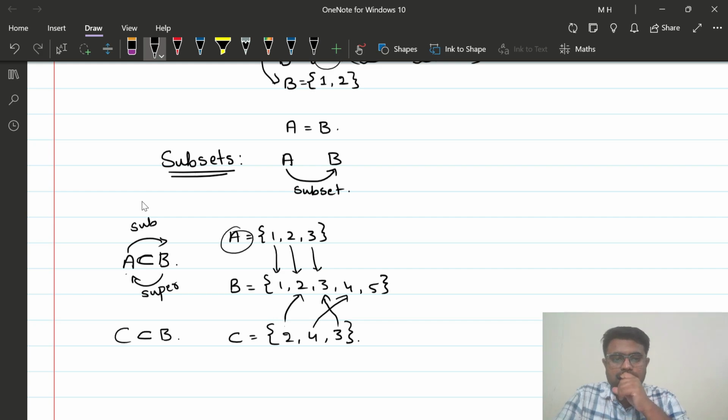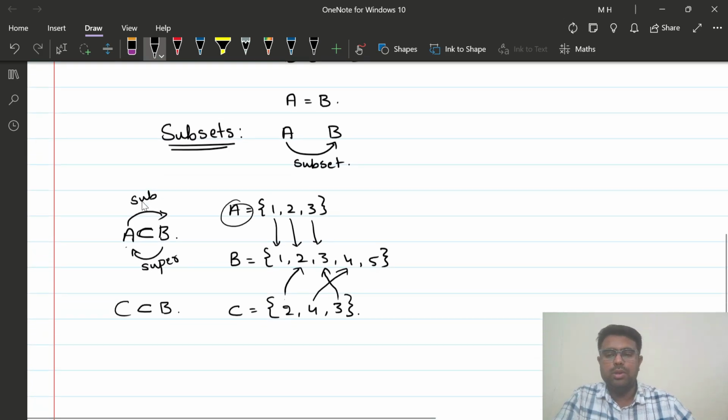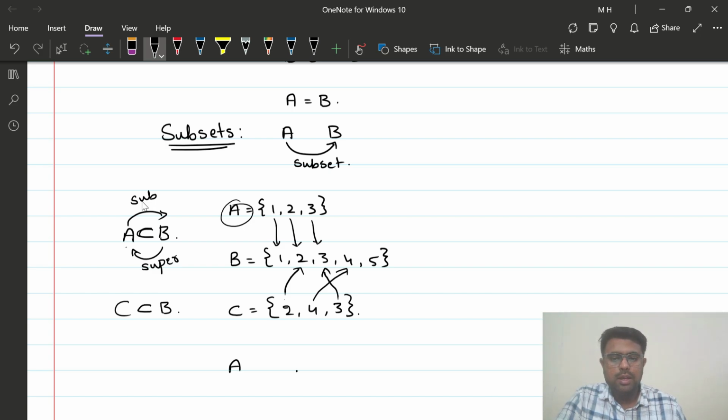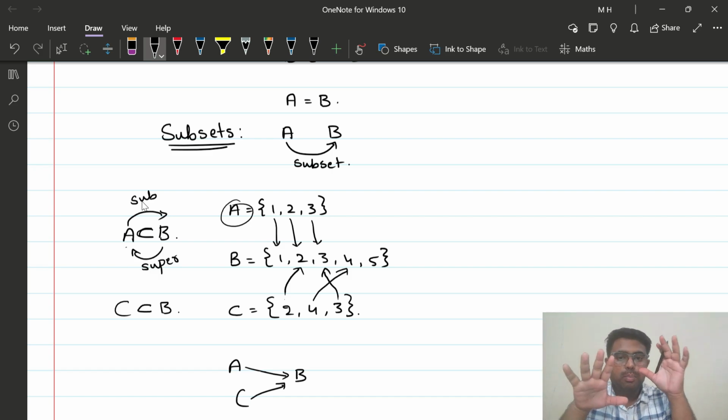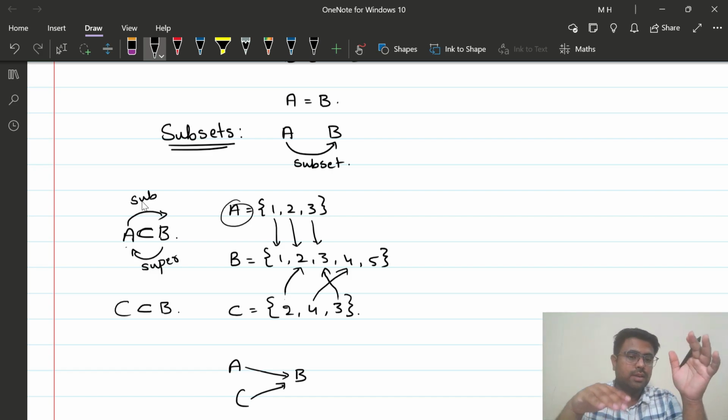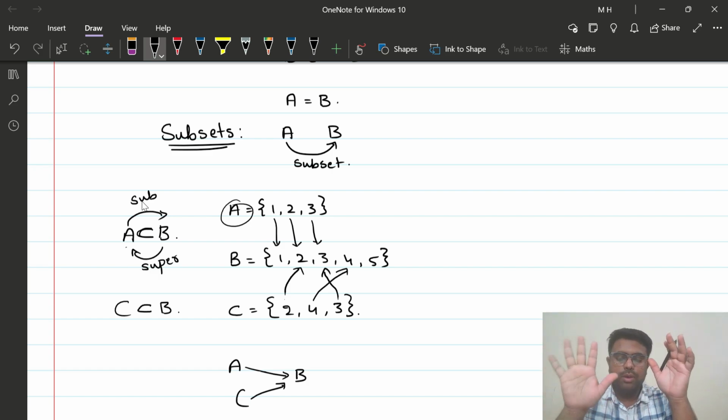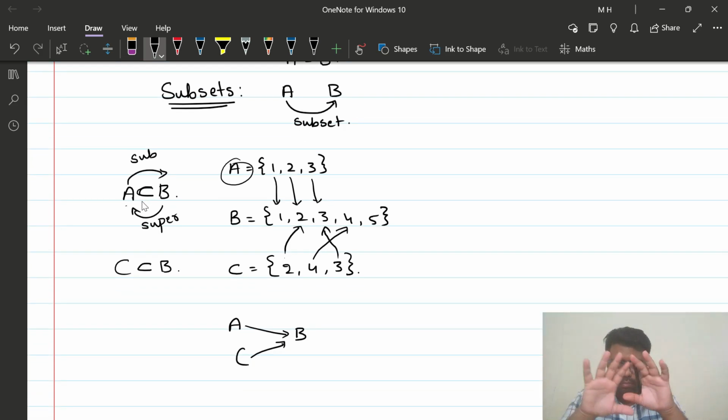And also, in this case, I will define one more term here. As you can see, we have three sets, A, B, and C. Among these three sets, A is a subset of B, and C is also a subset of B. So out of the three sets, B is the superset of both A and C, right? So what I mean to say here is we had some number of sets, out of which there is one set which is the largest, and all the other sets are subsets of that.